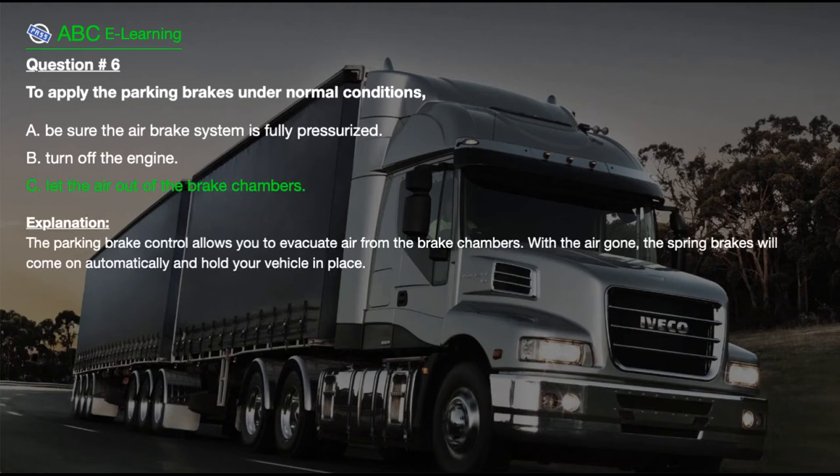The correct answer is C. Let the air out of the brake chambers. Explanation. The parking brake control allows you to evacuate air from the brake chambers. With the air gone, the spring brakes will come on automatically and hold your vehicle in place.